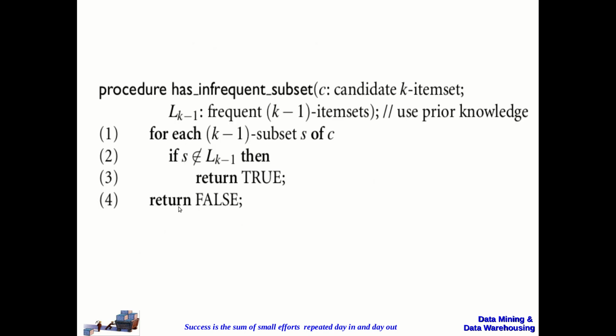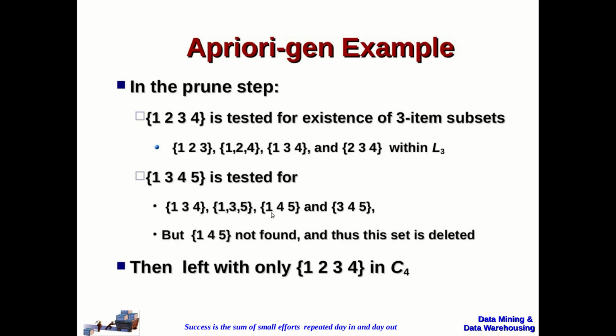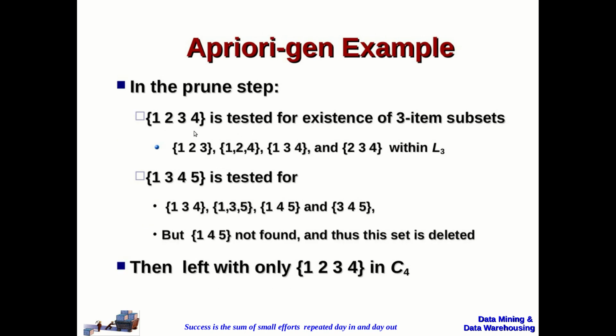If it is already available in the frequent set, no issues, we take it into the candidate set. So you can observe here, this is an example of 1, 3, 4, 5 getting pruned. 1, 2, 3, 4 will be tested for the existence of its 3-item subsets. All these 3-item sets are available in L3, so this can be considered as a candidate.